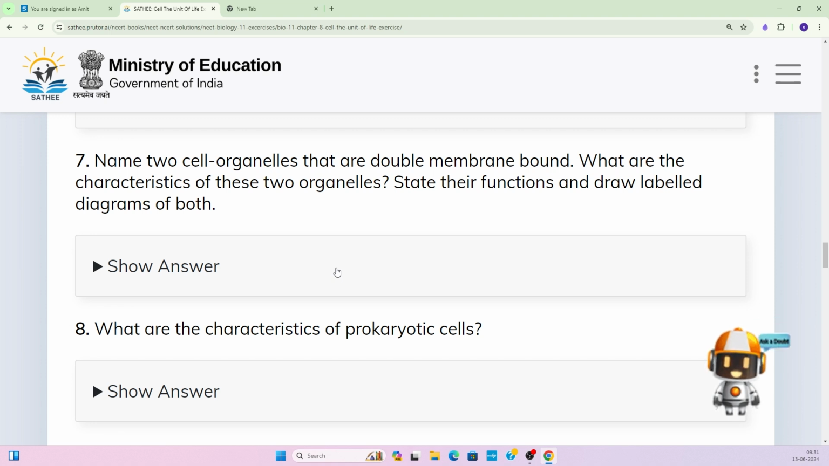You have to discuss two cell organelles that are double membrane bound, and tell about the characteristics of those two organelles. Now state their function and draw the labeled diagram of both. So let us see the answer.